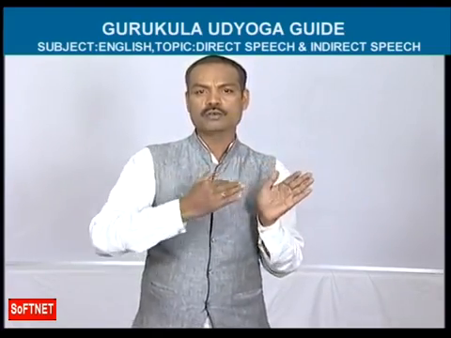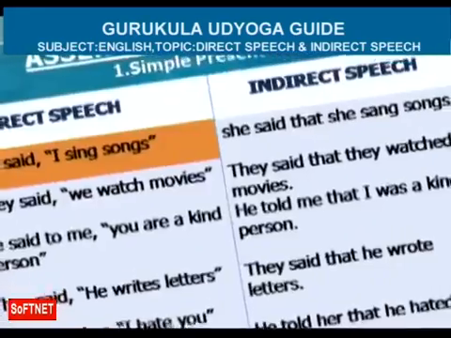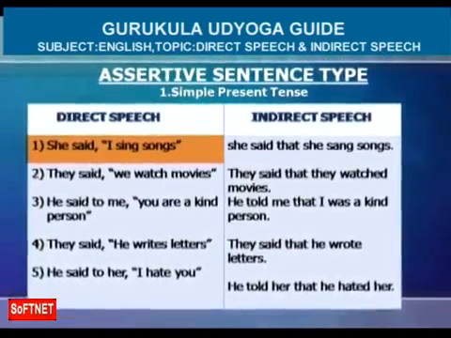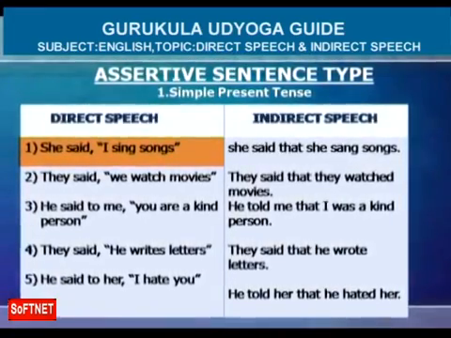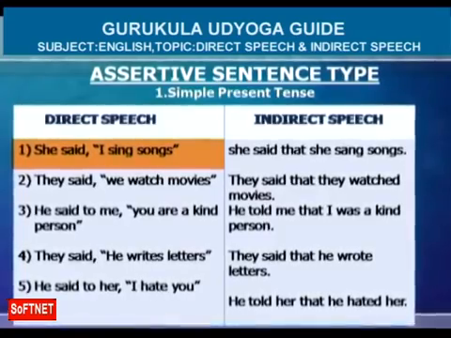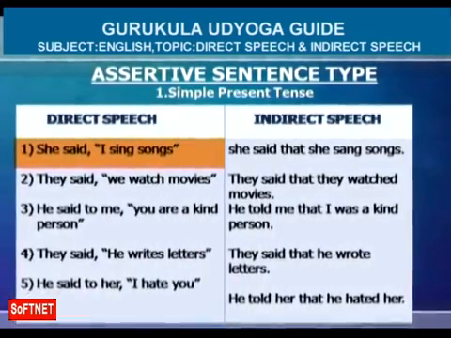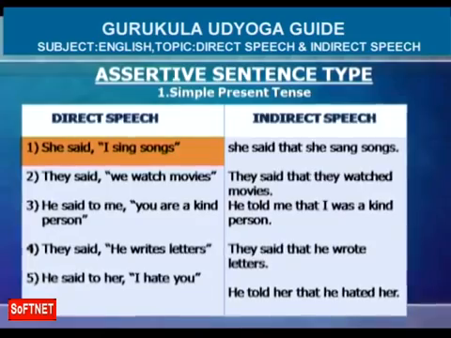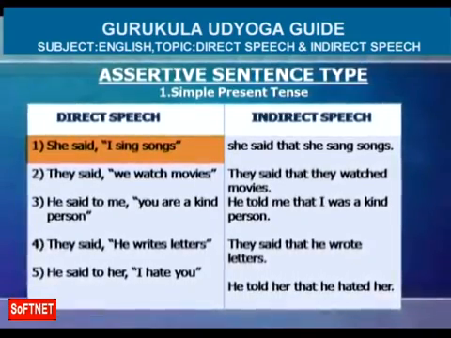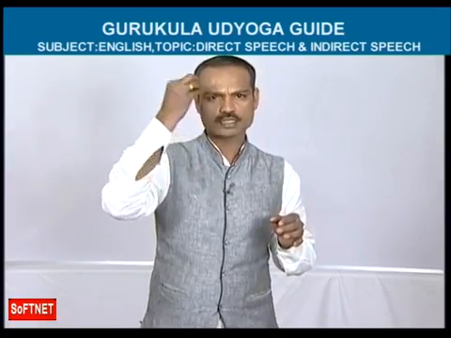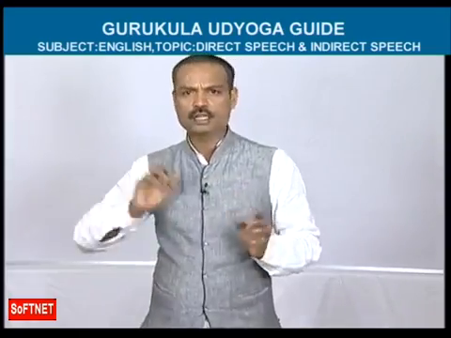Right. So now I am going to tell you how to change this direct speech sentence into indirect speech. What is the first word of the direct speech? She. While you are changing this sentence into indirect speech, the first word, that is she, should be written as it is. So friends, listen to me. Whatever the subject is, either she or they or he, Raju, Rani, Kiran, Kishore, Praveen, Prakash, that subject should be written as it is. So she should be written as it is. Fine. What next? Said. Said becomes said only.